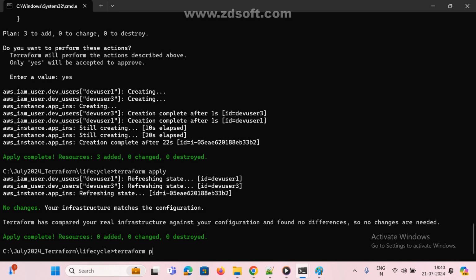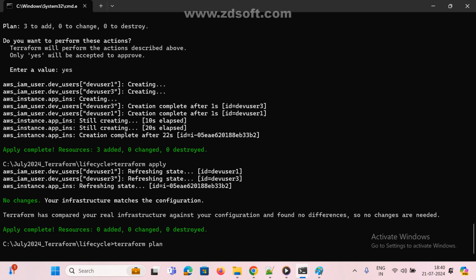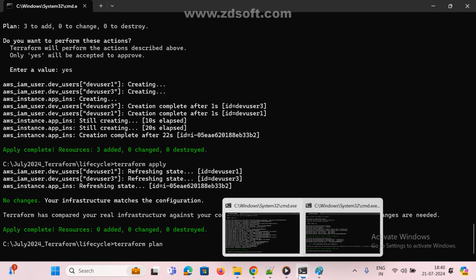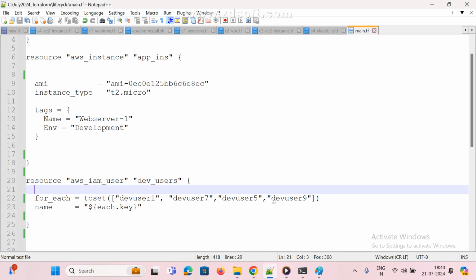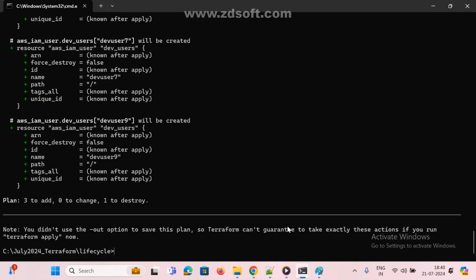Terraform plan. Plan means what it will change. Now I changed three, right? Only 1 is existing, the remaining 3 are new only, right? Correct. Now see here, 1 to destroy and 3 to add.